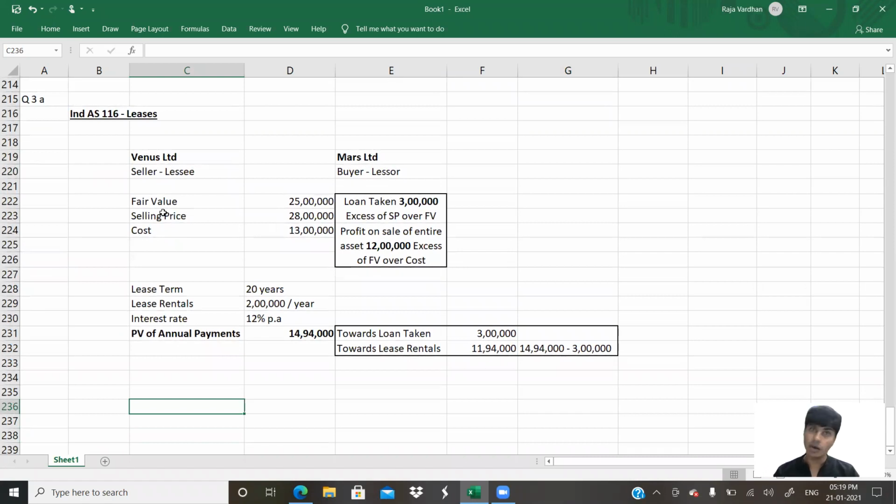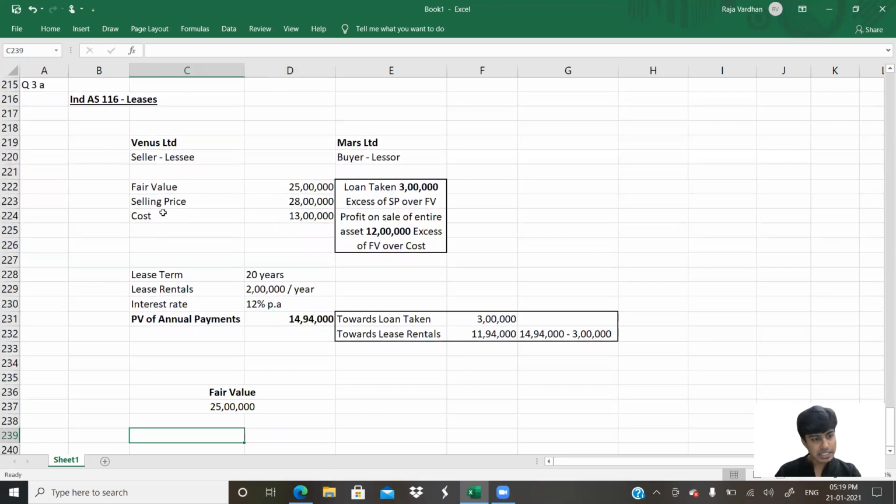When you say journal entry, accounting entry for this question, fair value. Okay, how much exactly is the fair value of the asset? It's 25 lakh, so the entire accounting has to happen for 25 lakh rupees. And against this asset of 25 lakh rupees, which is sold, fair value of the asset, there are two calculations. One is right to use the asset.